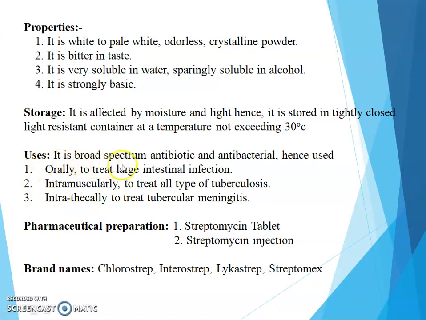Uses: it is a broad-spectrum antibiotic and antibacterial. Hence, it is used orally to treat large intestinal infection, intramuscularly to treat all types of tuberculosis, and intrathecally to treat tubercular meningitis. Pharmaceutical preparation: streptomycin tablet, streptomycin injection. Brand names: Chlorostrep, Enterostrep, Lycostrep, and Streptomex.